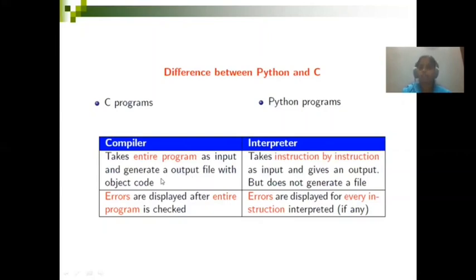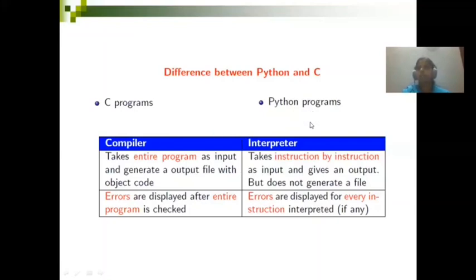First the compiler gives an object file, the .obj file, and that file is linked with the proper header files, and then you get the execution file, and from that execution file you get the output. When you see errors with respect to a C program, the errors are displayed after the entire program is checked.